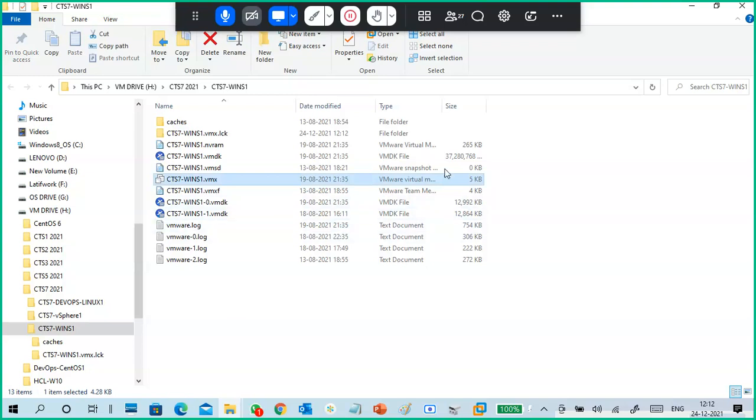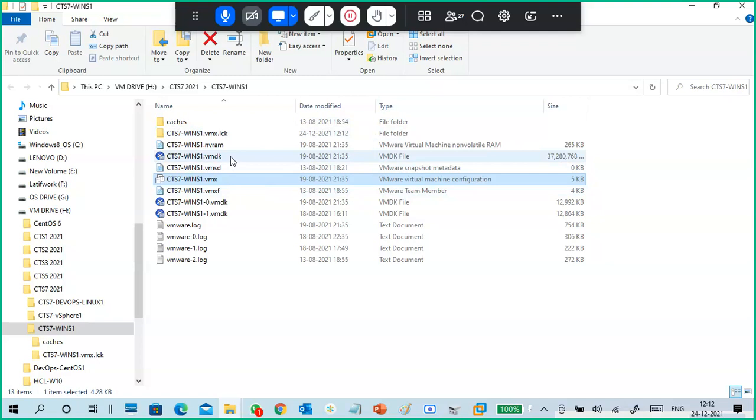A VMX file is the VMware virtual machine configuration file. VMDK is the virtual machine's disk file, the hard disk, the virtual hard disk. So here your virtual machine's data is stored: the operating system, applications, and data. Of course, I added an extra virtual hard disk, that is a different point. This is snapshot metadata. Nothing is there, I didn't create any snapshots.